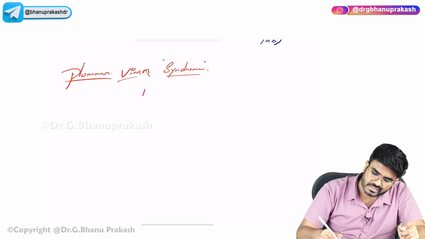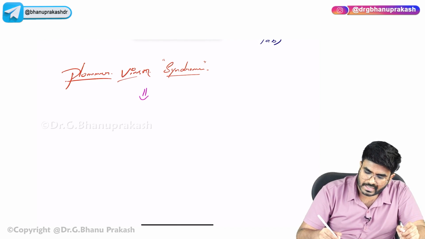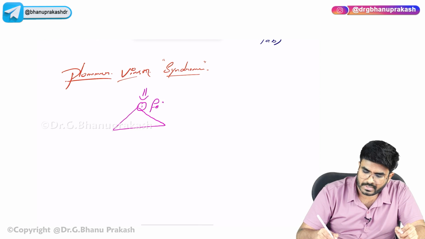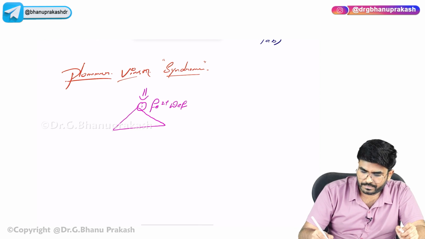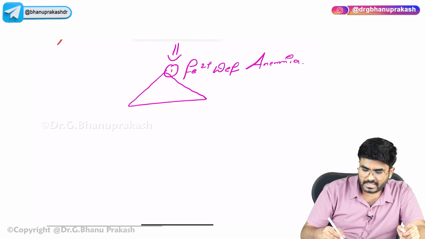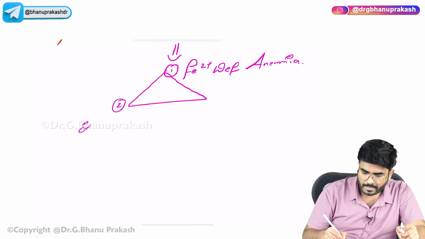In this Plummer-Vinson syndrome, the patient is going to have a triad of symptoms. 3 symptoms are going to be seen. One symptom is iron deficiency anemia. Okay, the patient is going to have iron deficiency anemia. Second one is esophageal web.